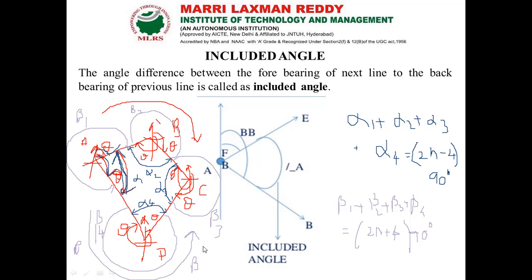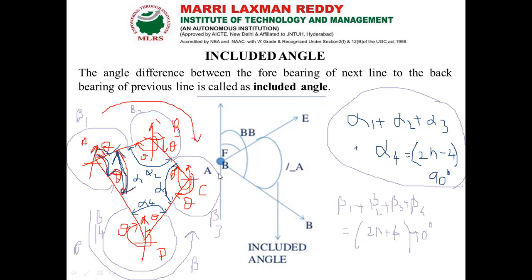If it is clockwise direction, we have to go with the check of this formula. The sum of included angles will be equal to 2n minus 4 into 90 degrees, where our included angle is the forebearing of the next line minus the back bearing of the previous line.